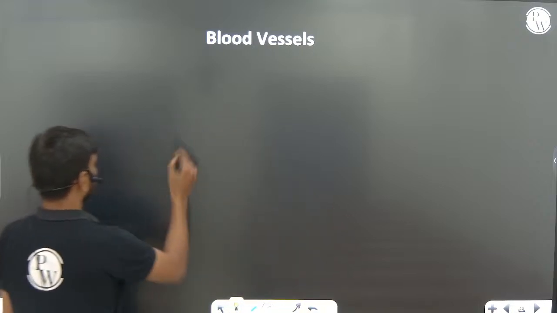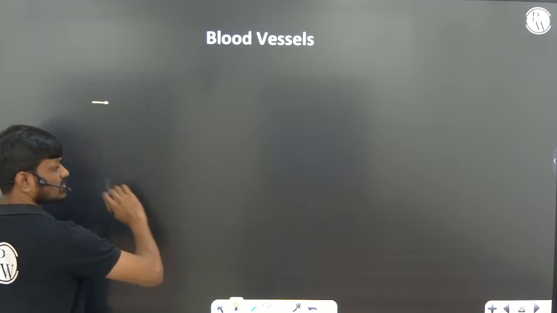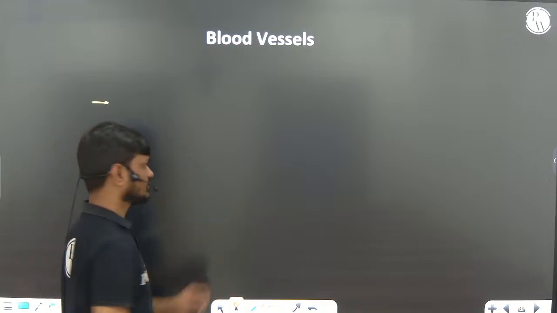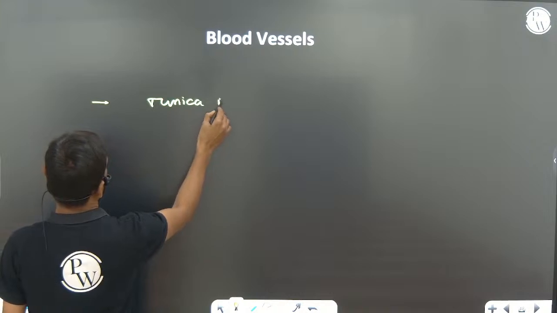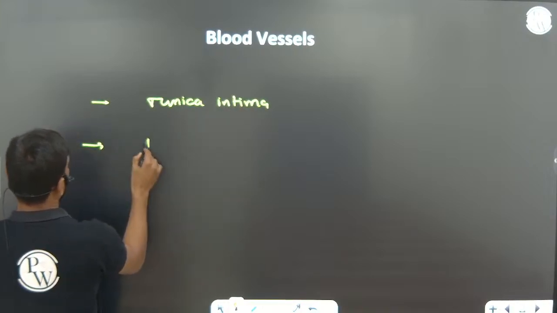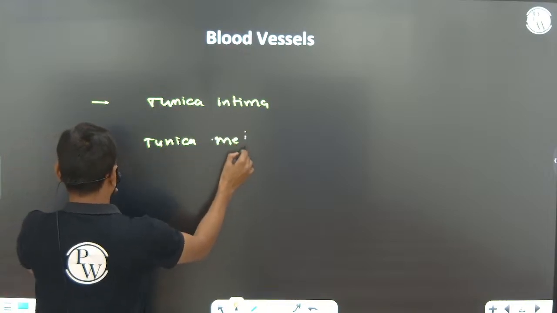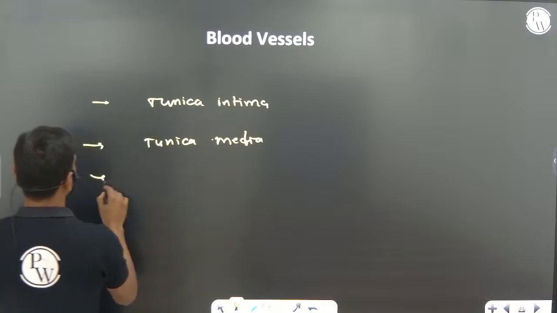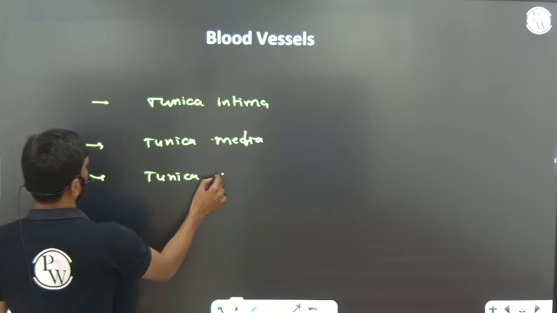Right, here for blood vessels we are taking arteries and veins. The blood vessels are surrounded by three layers: tunica intima, tunica media, sorry, and tunica externa.